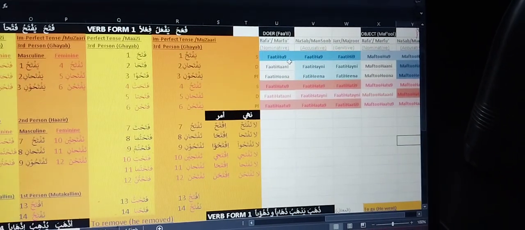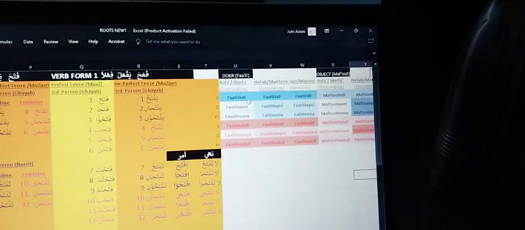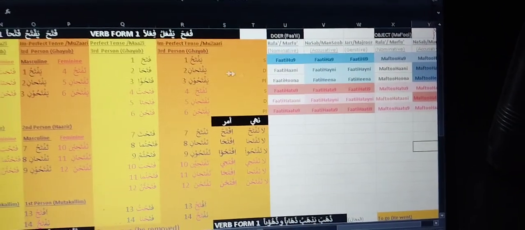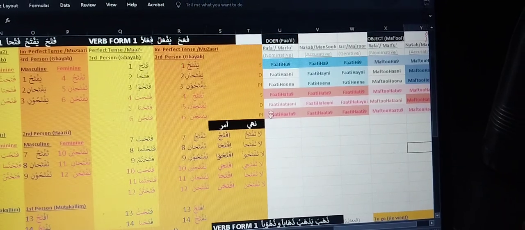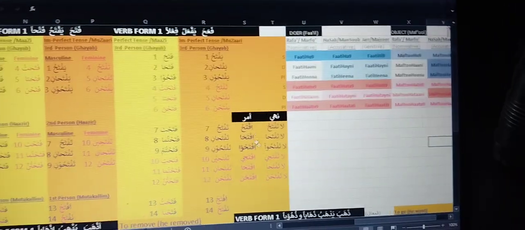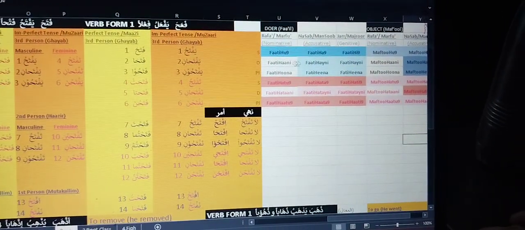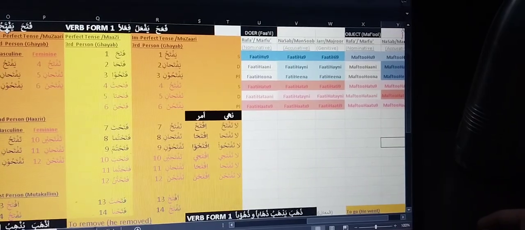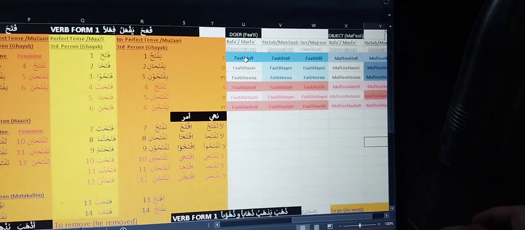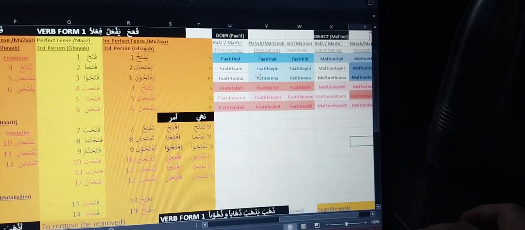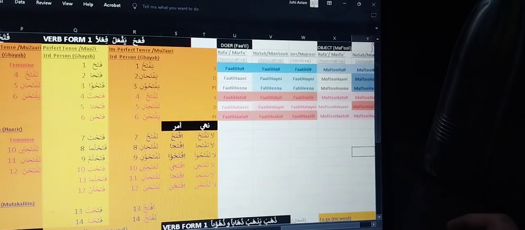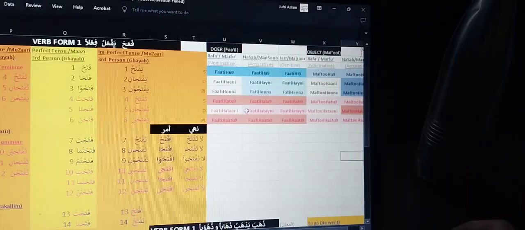We are going to go deeper into how these change. We have earlier taken the examples, but later on inshallah we will go deeper, in order to not get confused. First let's understand this: fataha yaftahu fathan, fahuwa fatihun. This is active tense, and there is passive tense also.